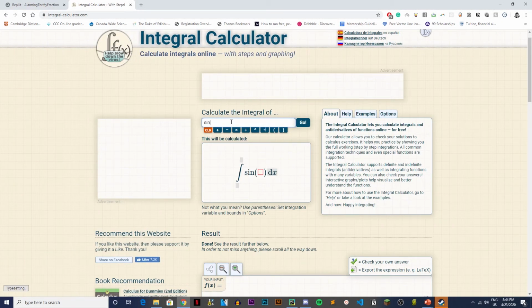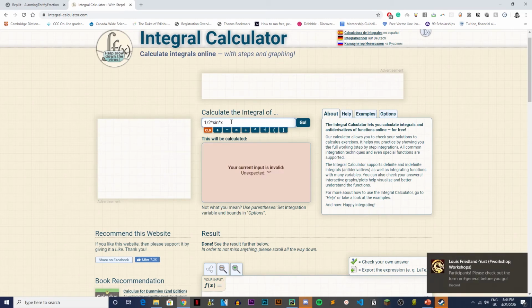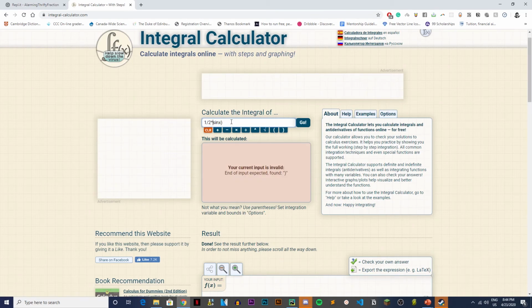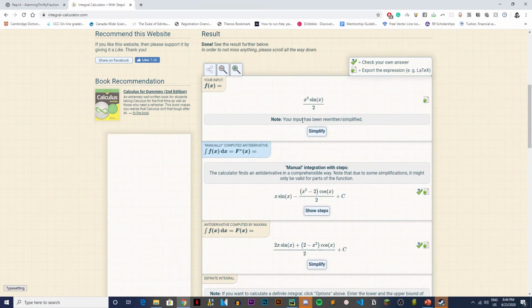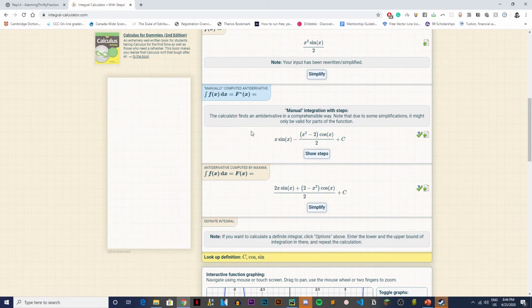Sin, I don't know, 1 over 2 times sin x times x, sin x times, it should be like this, sin x times x to the power of 0. Or yeah, x squared, let's say. All right, let's just do this. And okay, here's your answer.